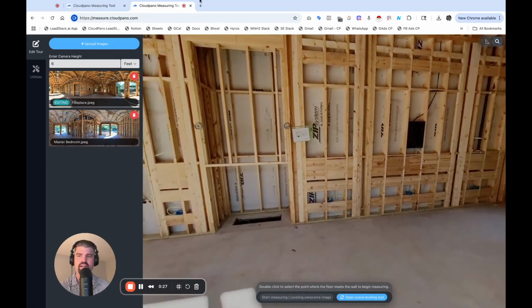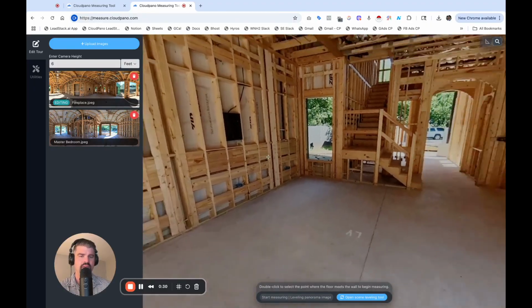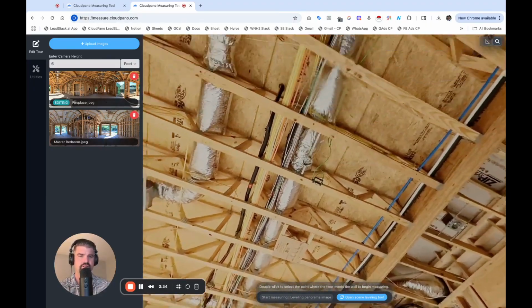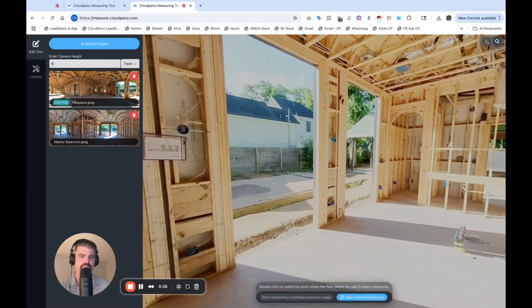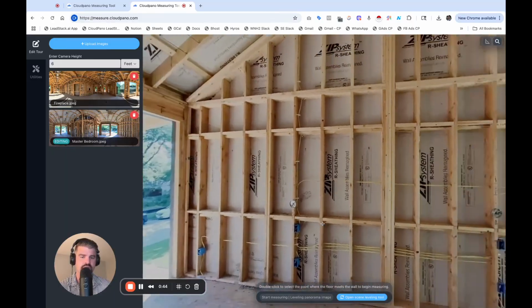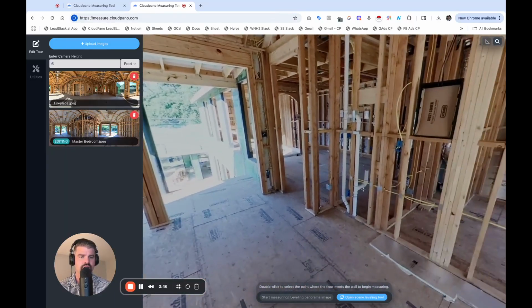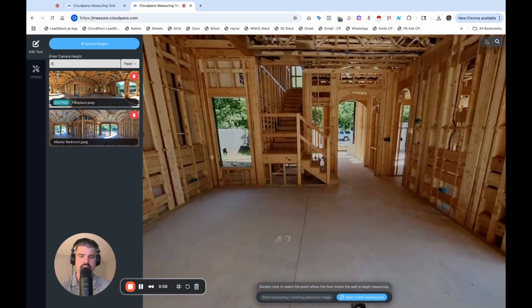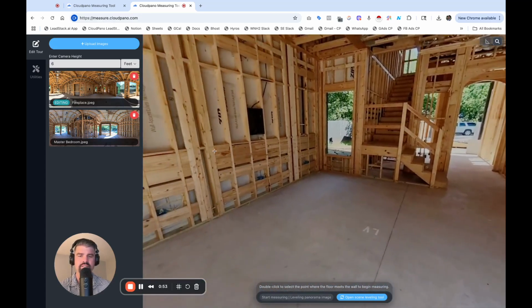So what you're looking at right here is measure.cloudpano.com. I am inside of a project, and you can see this is a full 360 photo of a space, right? And when you look over here to your left, you'll see a sidebar, which has a couple of subject images, showing a couple of different rooms from this project, okay? So you have the fireplace, in the living room area next to the fireplace. And when you upload an image, it will appear.